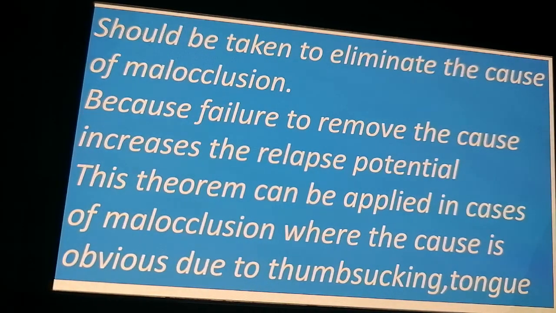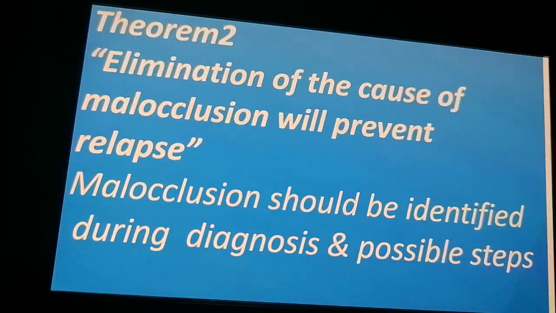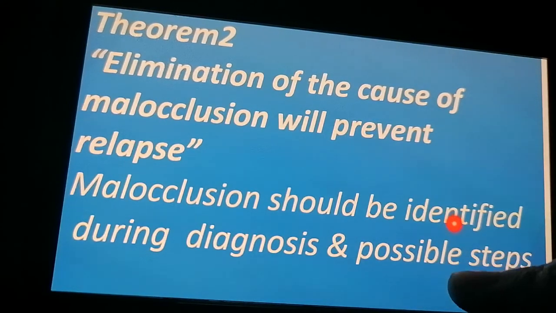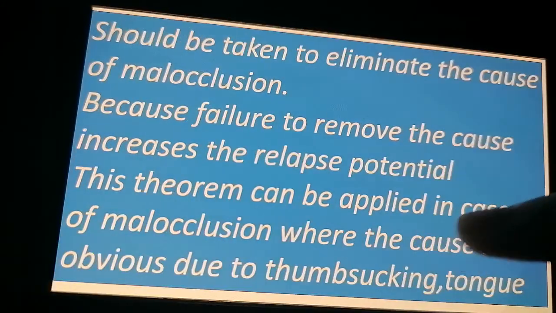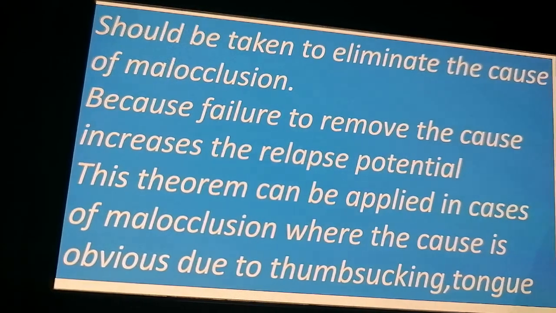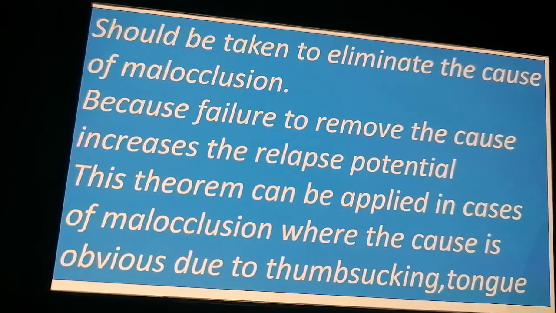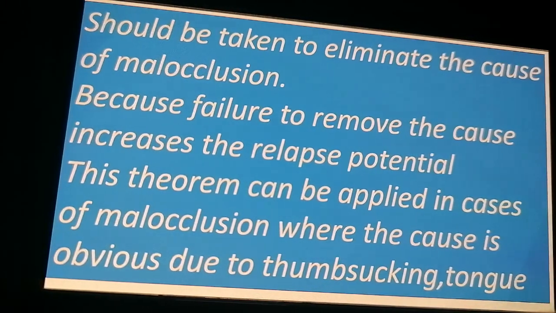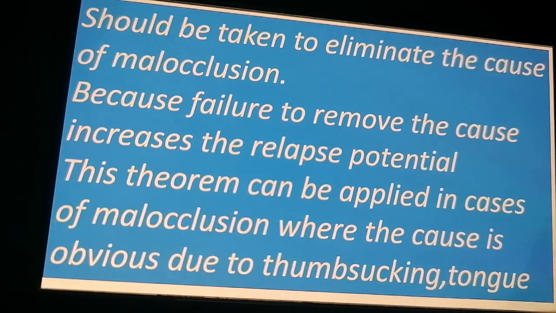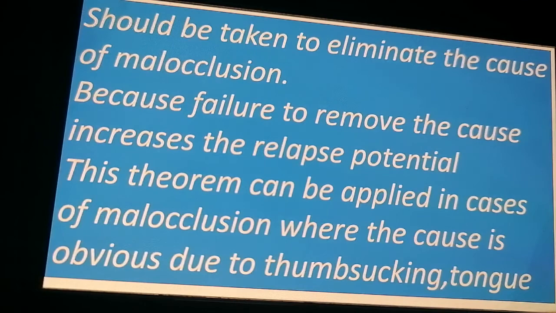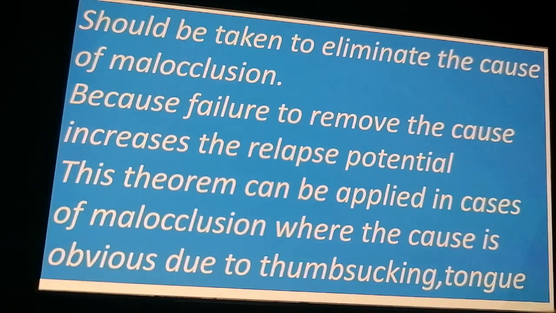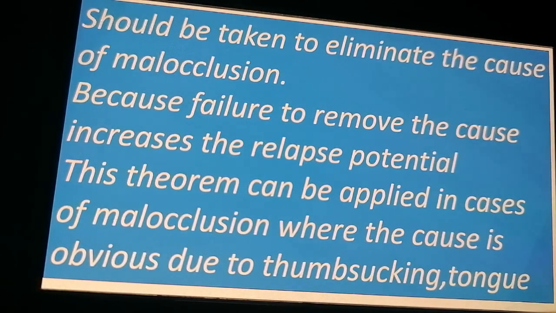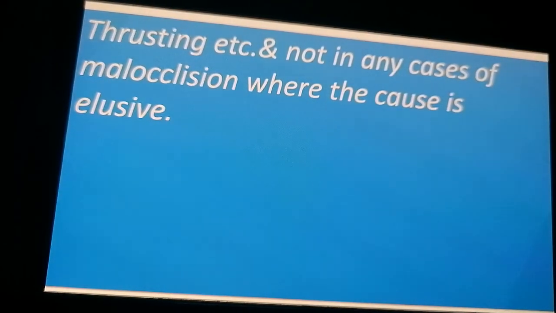I mean to say that the possible steps should be taken to eliminate the cause of malocclusion, because the failure to remove the cause increases the relapse potential. This theorem can be applied in cases of malocclusion where the cause is obvious, due to thumb sucking, tongue thrusting, etc., and not in any cases of malocclusion where the cause is elusive.